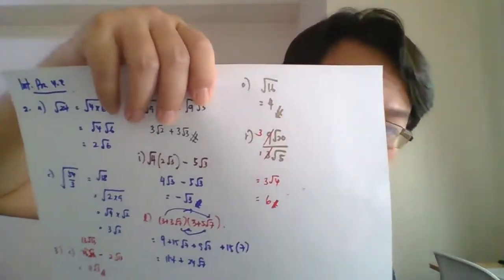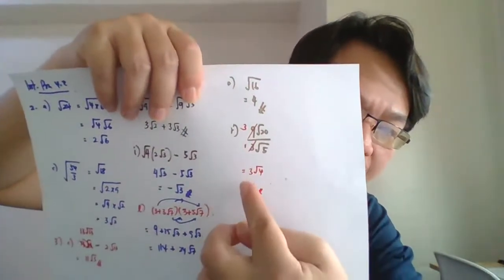O and then R, the last one is R. 9 surd 20 over 3 surd 5. Okay. So first thing is 9 and 3 we can cancel, potong jadi 3. And then surd 20 divided by surd 5. Okay, 20 divided by 5, so surd 4. So it becomes 6. Okay, so the answer for R very straightforward.